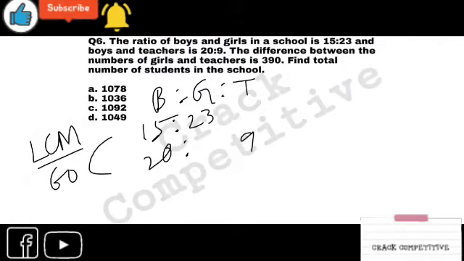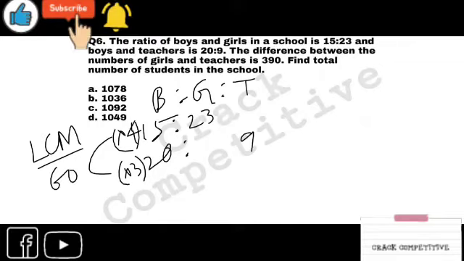So to make 60, what will you do? You will have to multiply 4 in the first one and 3 in the next one. And what I have said is that if you multiply one figure of a ratio, you have to multiply the other figures too.